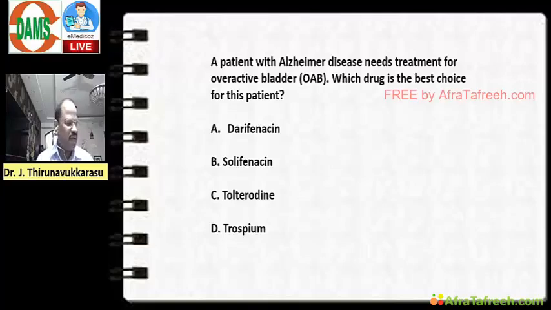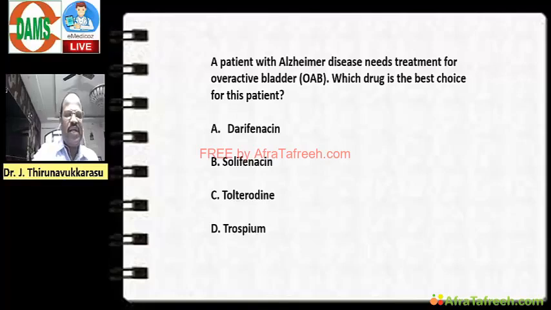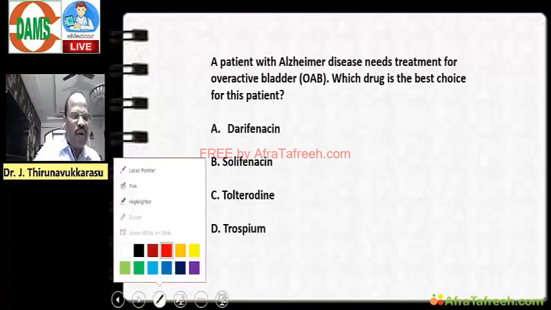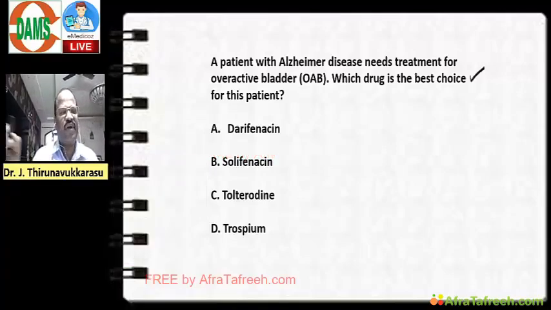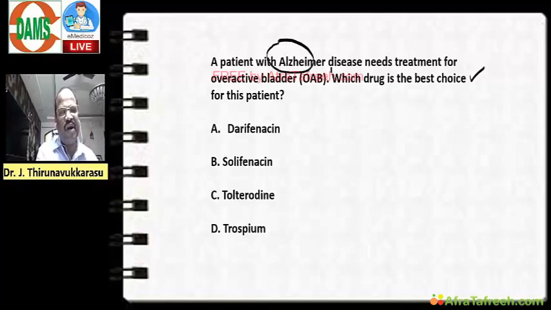For example, I start with one question and then I go system by system. A patient with Alzheimer's disease needs treatment for overactive bladder. Which is the best drug choice for this patient? When a question like this comes, you need some knowledge. What is the problem in Alzheimer's disease? What are drugs useful for overactive bladder? Like that you need an integrated approach.